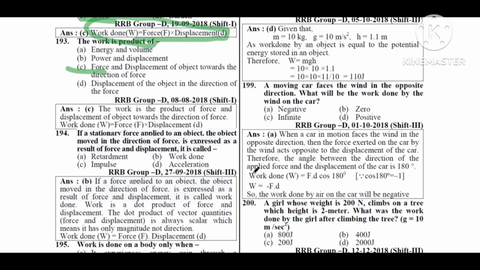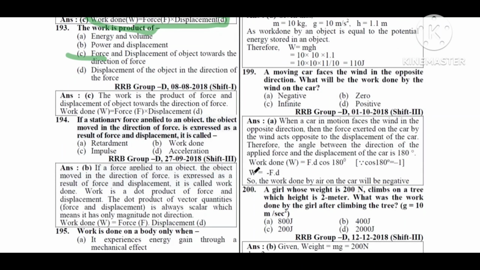Next question. If a stationary force is applied onto an object and the object moves in the direction of force, the product of force and displacement is called: option A retardation, option B work done, option C impulse, option D acceleration. So option B, work done, is the correct answer.